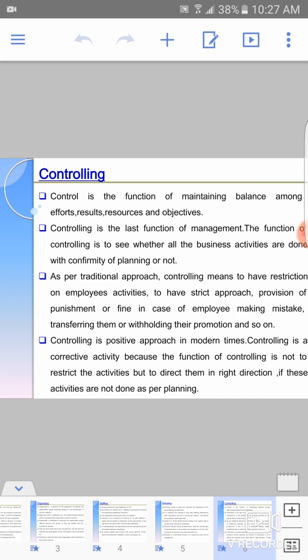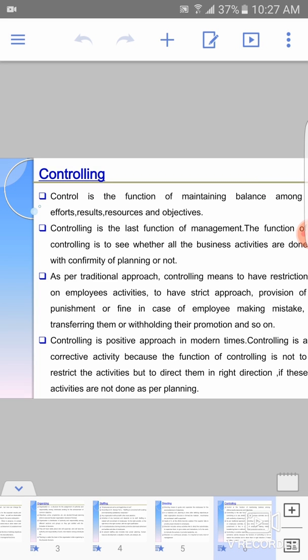In modern times, we look at the work, we supervise the work to see whether things are done as planned, and we provide corrective measures to the employees: this work has to be done like this, this is the method, this is the right way to do the work. We are not negative, and we are not going to punish the employees for any wrong thing done.